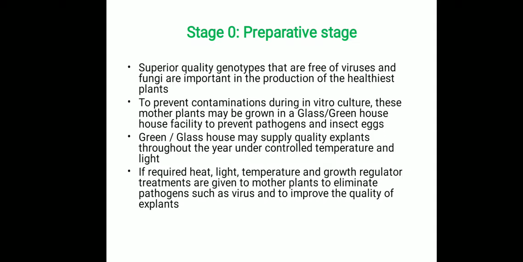Stage 0, preparative stage. Superior quality genotypes that are free of viruses and fungi are important in the production of the healthiest plants. To prevent contamination during in vitro culture, these mother plants may be grown in a glasshouse or greenhouse to prevent pathogens and insect eggs. The greenhouse or glasshouse may supply quality explants throughout the year, since they are grown under controlled temperature and atmospheric conditions. If required, heat, light, temperature and growth regulator treatments are given to mother plants to eliminate pathogens such as viruses and to improve the quality of explants.